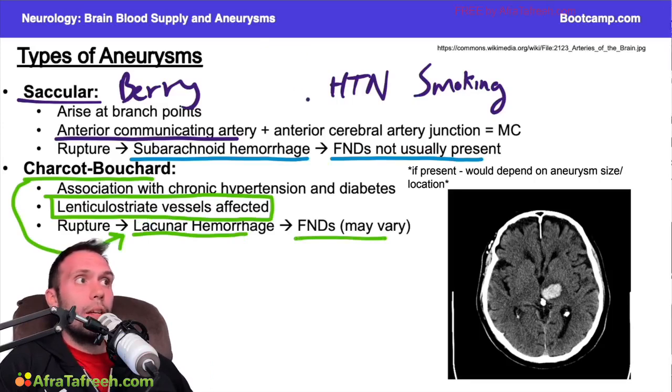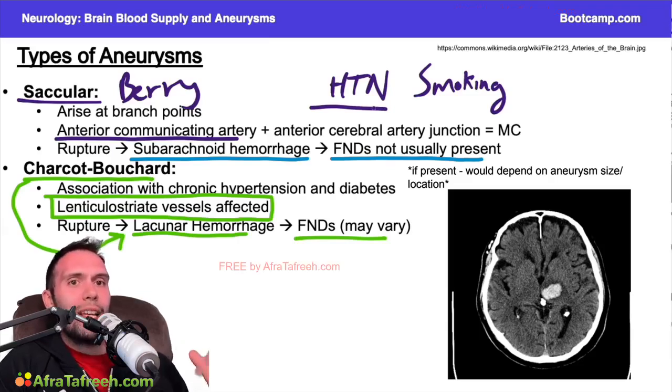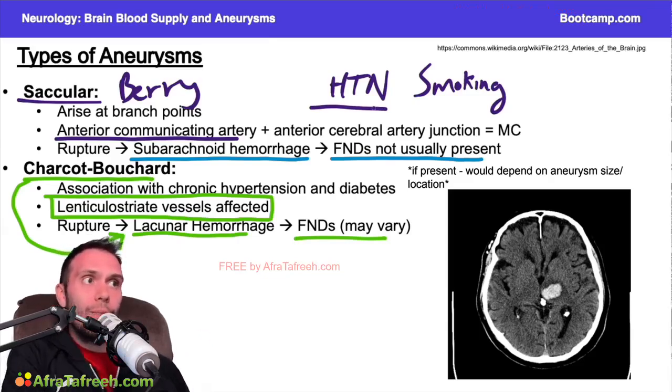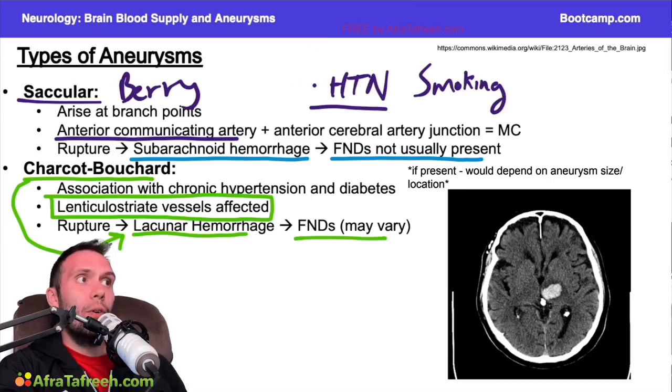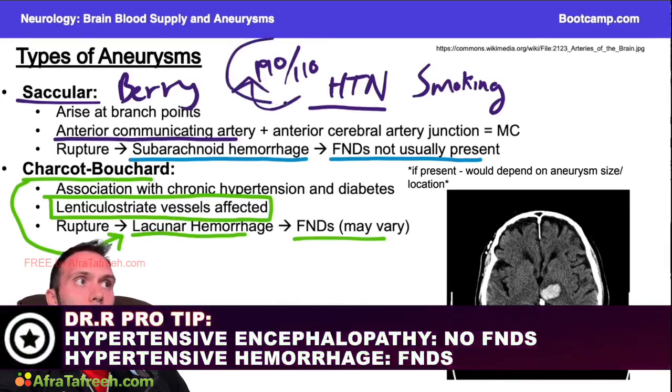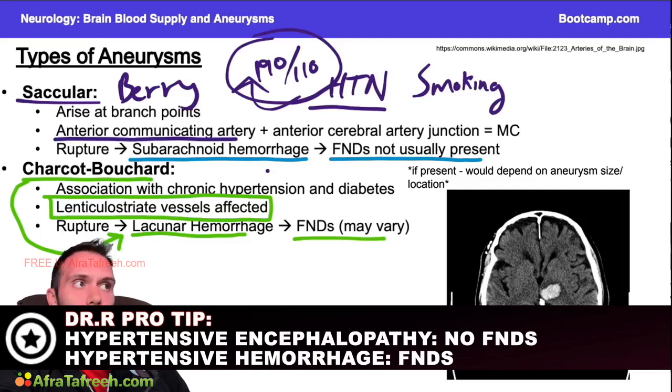Now, I keep talking about high blood pressure, hypertension being a major risk factor. But how do you differentiate hypertensive encephalopathy from hypertensive hemorrhage? If I have really high blood pressure, let's just make up a number, 190 over 110, and this hypertension is causing me to have a really bad headache and some encephalopathy, the thing is, if this was just an encephalopathy, I would not have focal neurologic deficits.